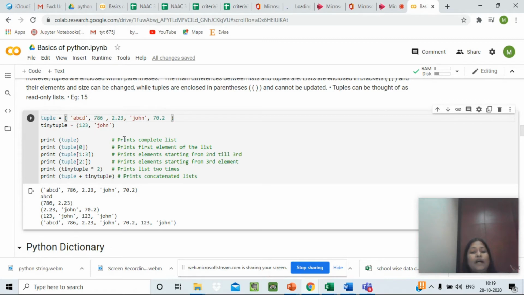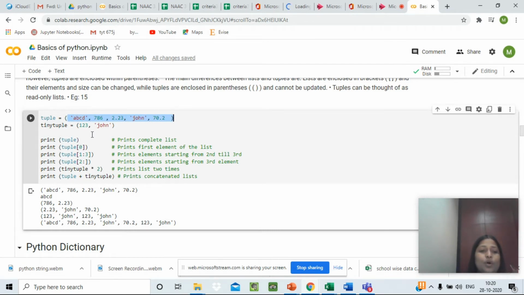Let's see what operations can be performed by using a tuple. So again, like list, we have defined a tuple, but unlike list, instead of using square brackets, we are now using parentheses or round brackets. Then again, we have defined a tiny tuple, again in parentheses, with only two values. So just like a list and a tiny list, we have defined a tuple and a tiny tuple. Print tuple will print all the elements defined by that variable.